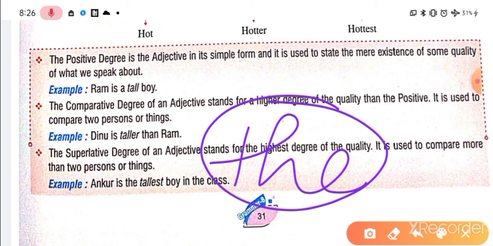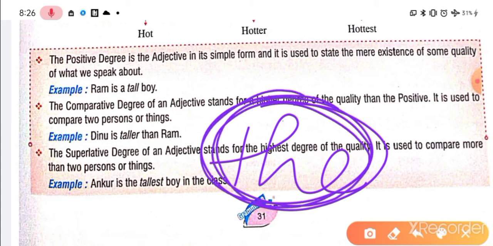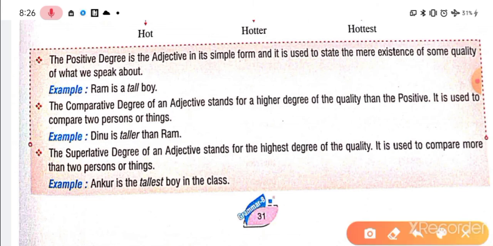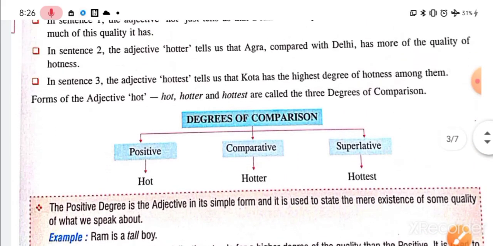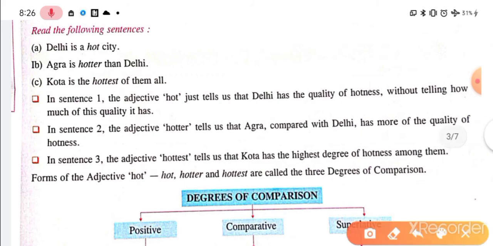Important, please note it down and keep in mind that whenever we have a superlative degree, the article the is used just before it. That means the superlative will not be alone: the tallest, the hottest. You can see the previous example here: Kota is the hottest, right?